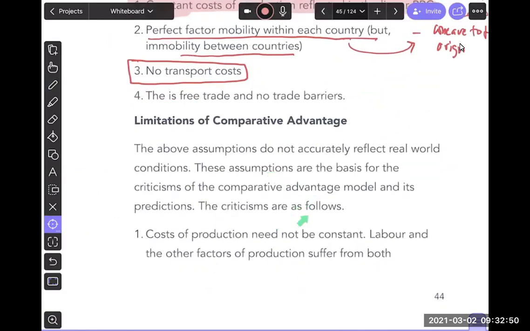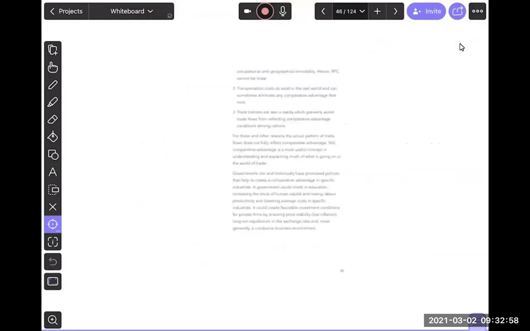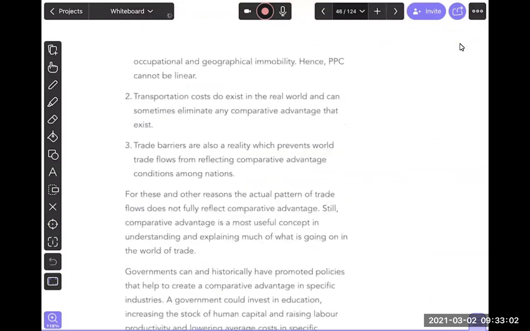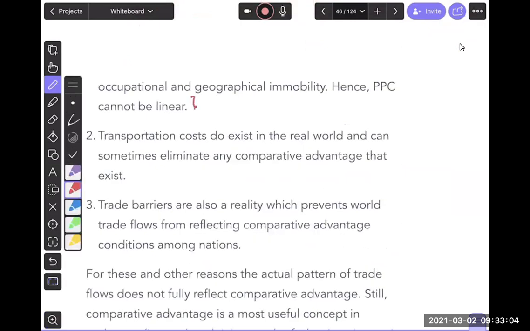The criticisms are: number one, cost of production need not be constant. Labor and other factors of production suffer from both occupational and geographical immobility. Hence, PPC cannot be linear. In fact, PPCs are concave to the origin. So our assumption of a linear PPC makes our model weak.